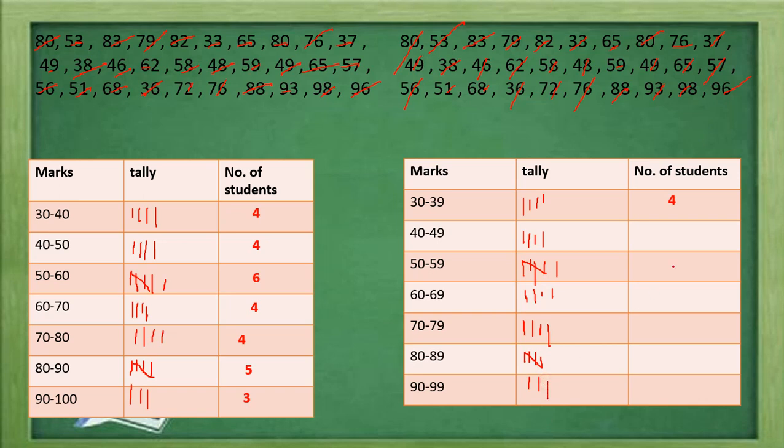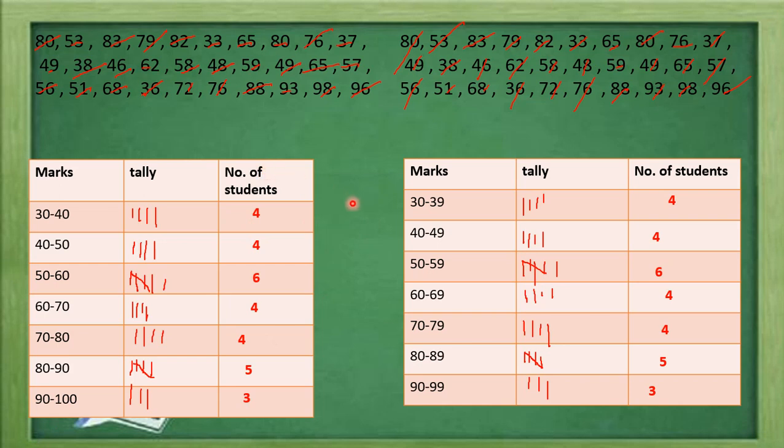Now when we calculate the frequencies for these, it is 4, again 5 and 6, it is 4, again 4, 5 and 3. So is there any difference between the frequencies in the first table and in the second table? No, there is no difference in the number of students in each group. The only difference is the class which we are taking, the groups of the data, the way in which we are taking them.